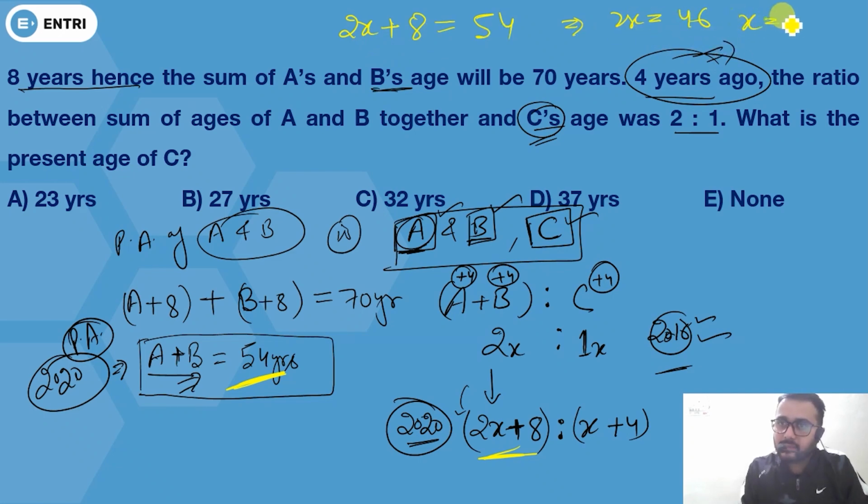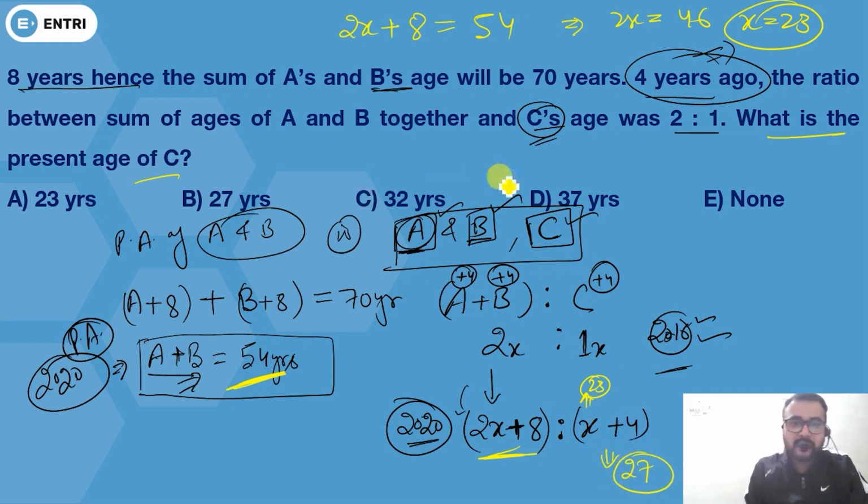Now x equals to 23. If this x is 23, you need to find the present age of C. So 23 plus 4, you'll get 27, and B will be the right option.